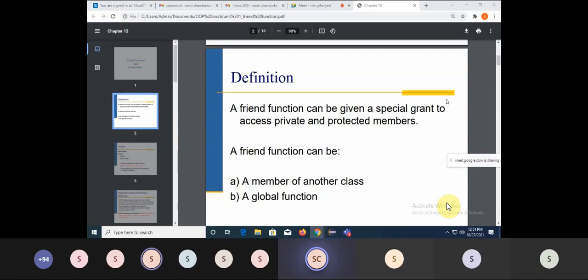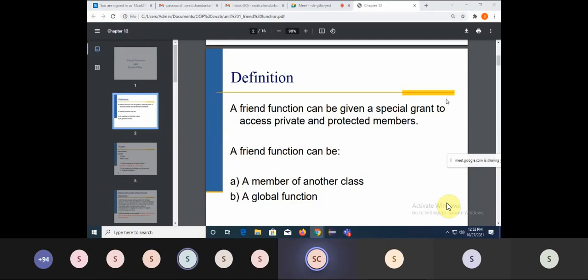Now, when I'm saying it can be a global function, it need not be a member of any class. That means you define a function with the keyword friend, and that will become a common function. Fine. And that function can be used in any number of classes. Is it okay? So wherever the friend keyword is used, you can access the private and protected data. We know public data can be accessed anyway, but private and protected cannot be. So for that reason, we have the concept of friend. I'm just making one of the functions a friend so that it can have access.